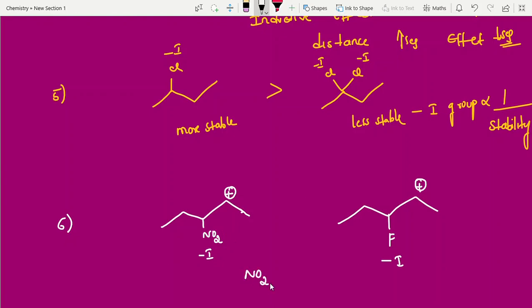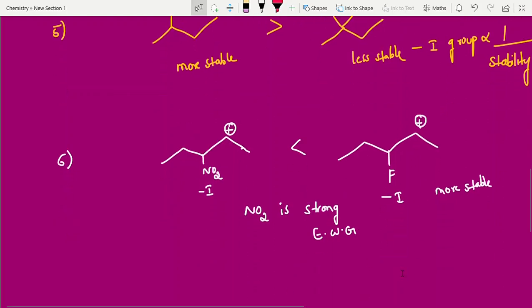NO2 is strong electron withdrawing group. I had given in the previous video, right? Strong electron withdrawing group, effect is more unstable. So who is more stable? He is more stable. So like this. Okay.